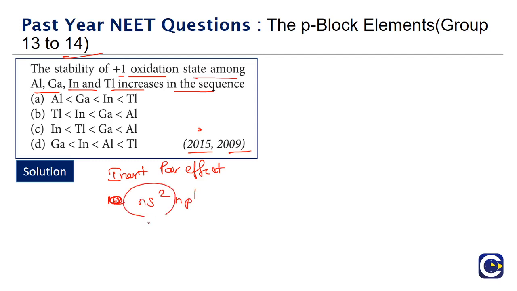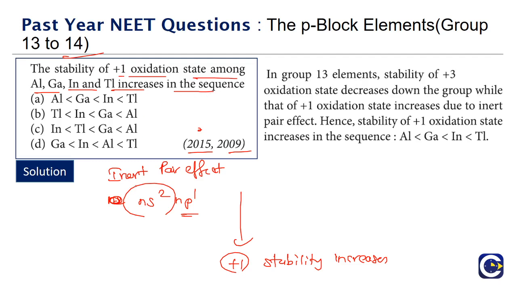So the ns2 electrons will get more attracted by the nuclear pull. The np has only one electron. So as you go down the group, we will see that the +1 stability will be increasing. This is because of the reluctance of the ns2 electrons to participate in bonding. So they are asking a straight question. The stability of the +1 oxidation state means, as you go down the group, the stability will be increasing.